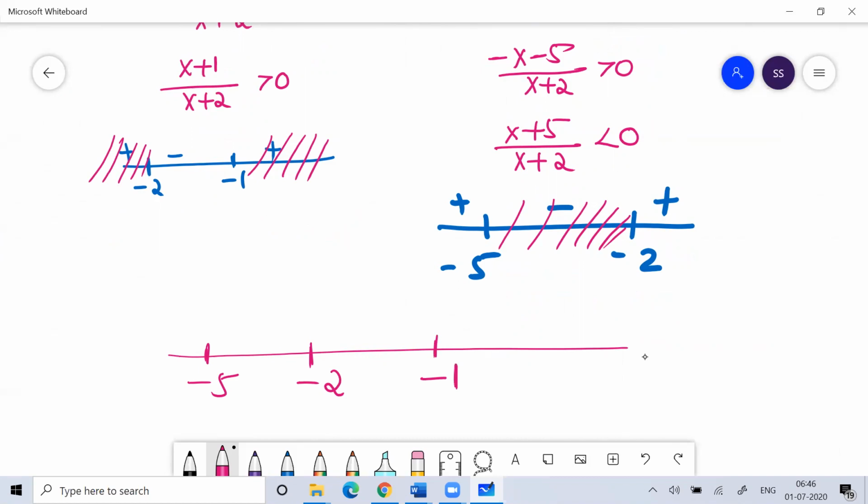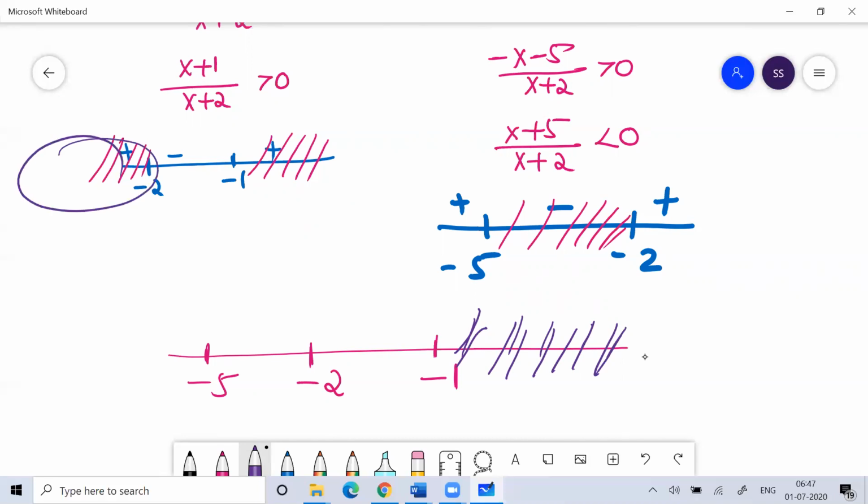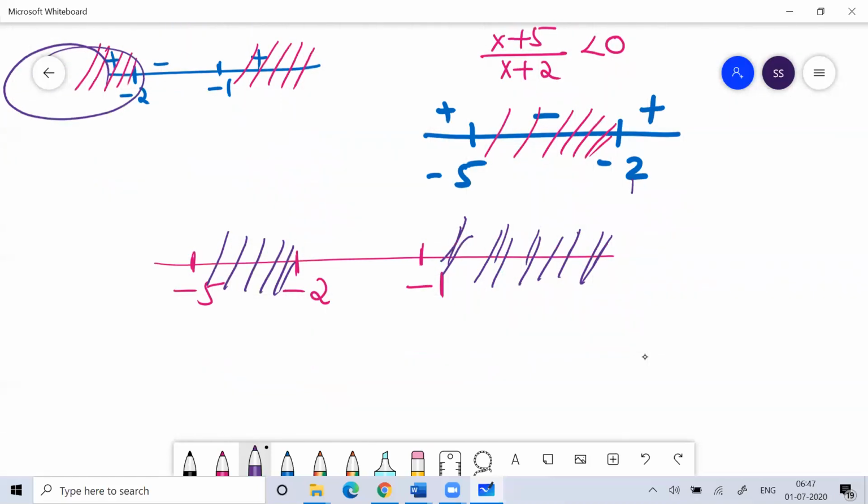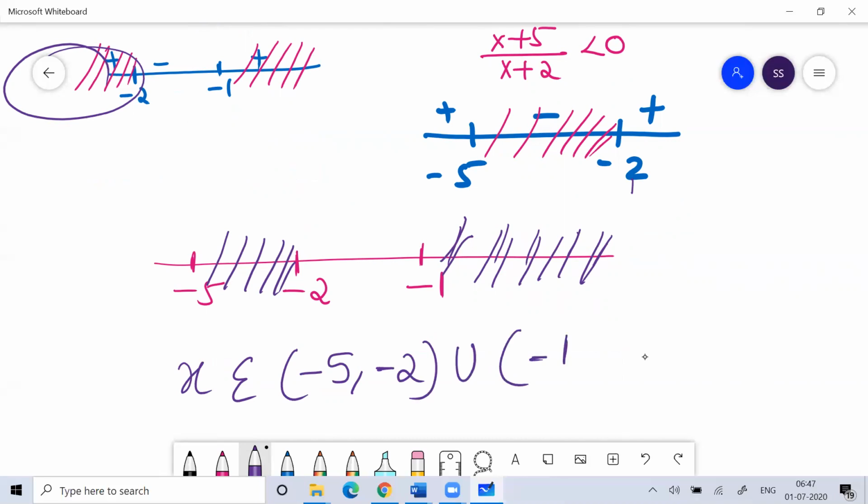Now the value of x you're accepting is more than minus 1, correct. And then here the value of x you're accepting is less than minus 2, and this is from minus 2 to minus 5, means this would be your value. So the value of x which you should accept is from minus 5 to minus 2, union of minus 1 to infinity. This will be your answer.